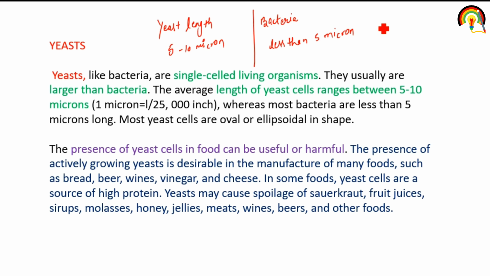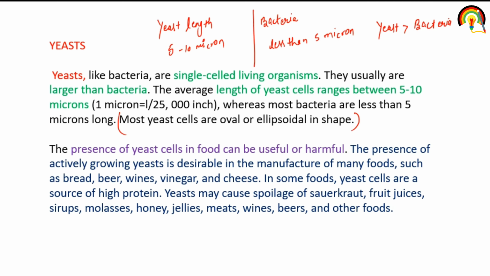So that's why size of yeast is larger than bacteria. And yeast cells are oval or ellipsoidal in shape. So shape of yeast cell can be oval, can be ellipsoidal.